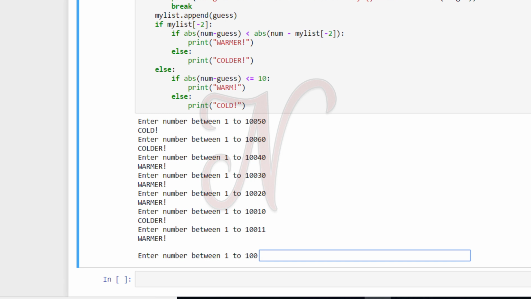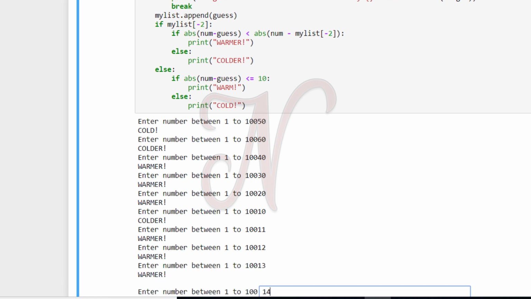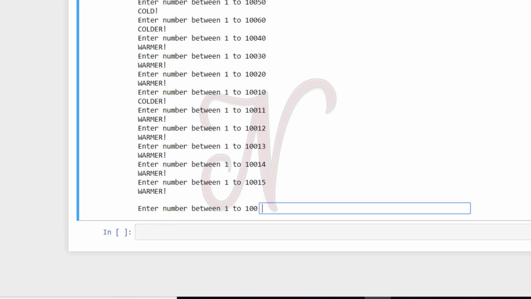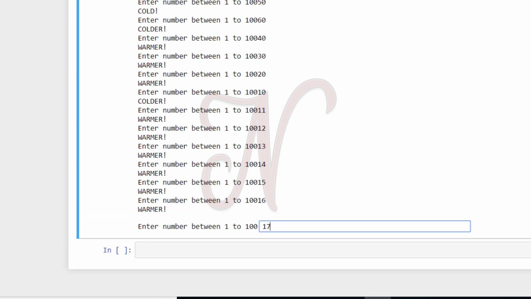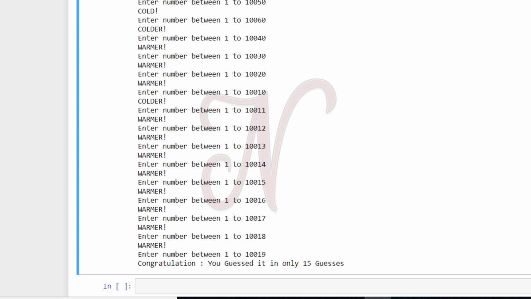So from 10, 20 is my previous number, 10 is my next number. Okay, so 11 is warmer, which means that you are closer to the answer. Okay, next 12, closer, 13, then 14, 15, 16, 17, 18, 19. Okay, so this is your guess. So you guessed it in only 15 guesses. So this is your output.